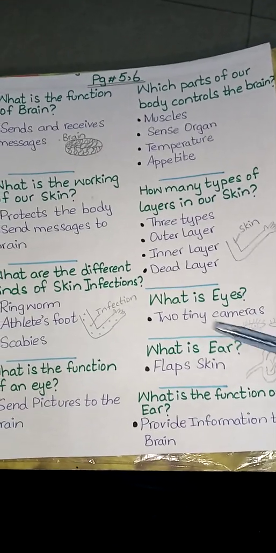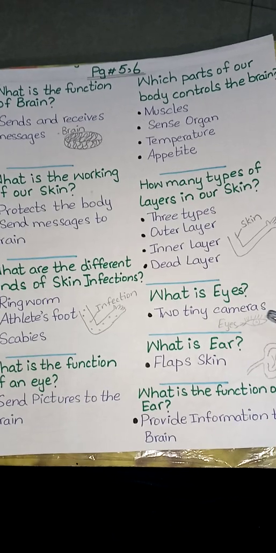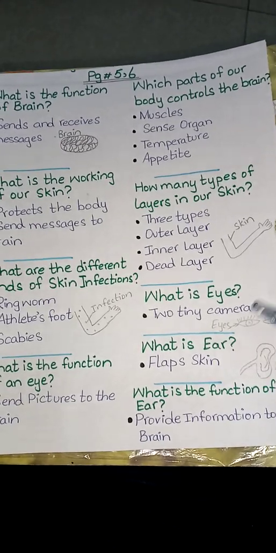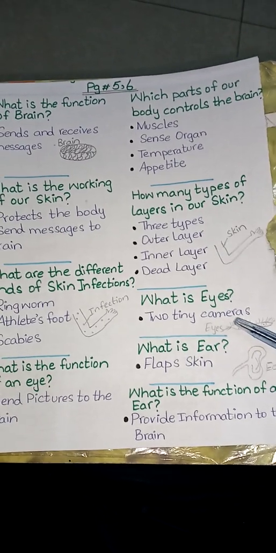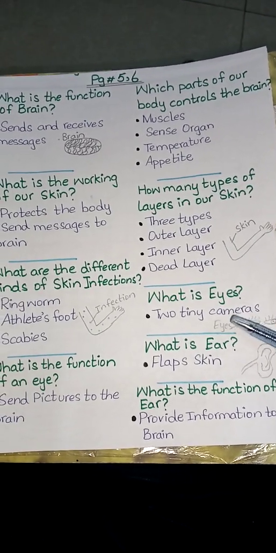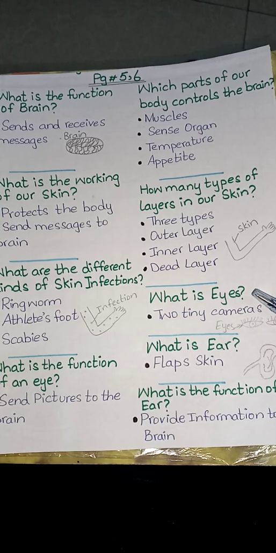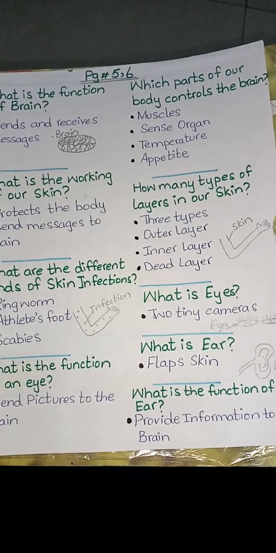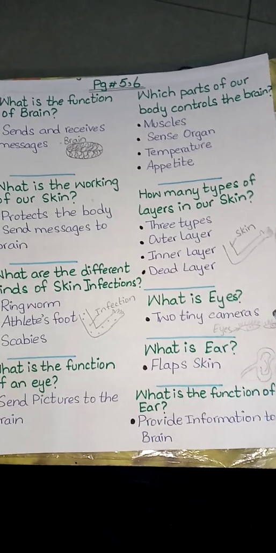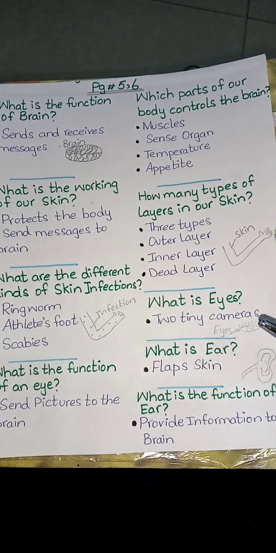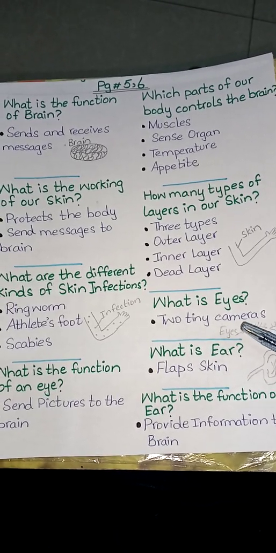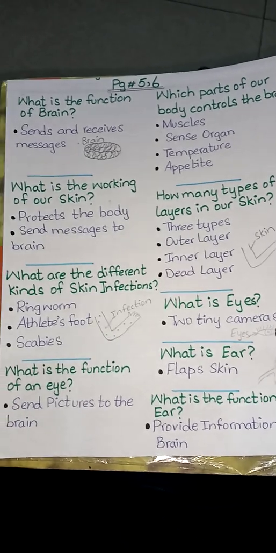Eyes are 2 tiny cameras that help us to see colors, environment, and see different other things. 2 tiny cameras that help us to see colors, see environment, see people, and see other things.